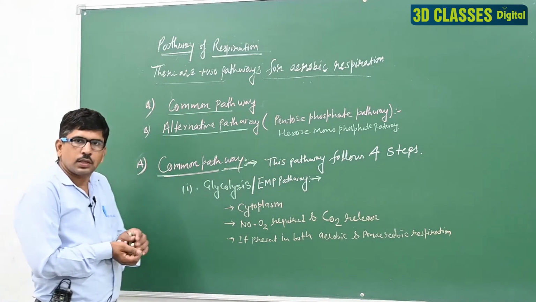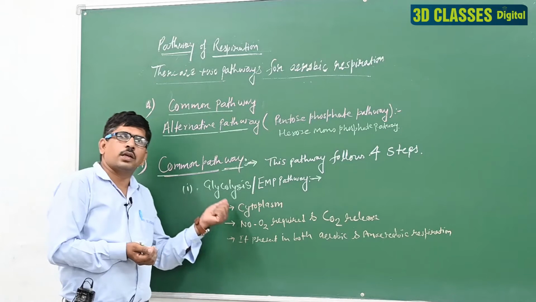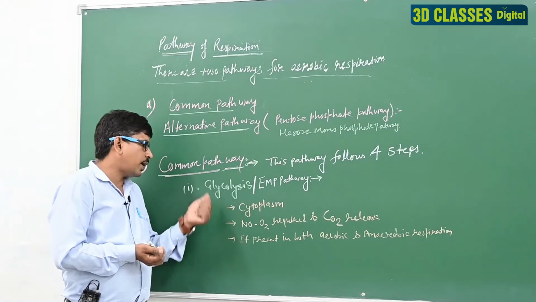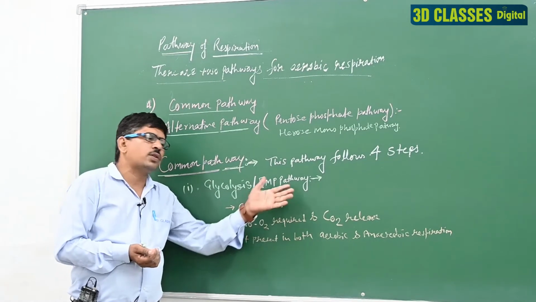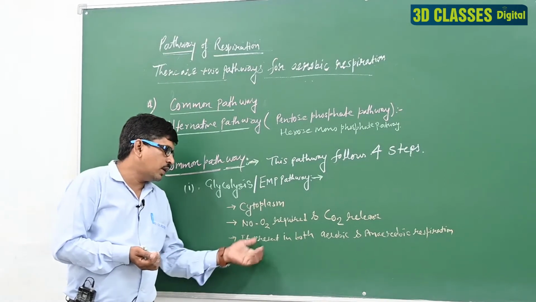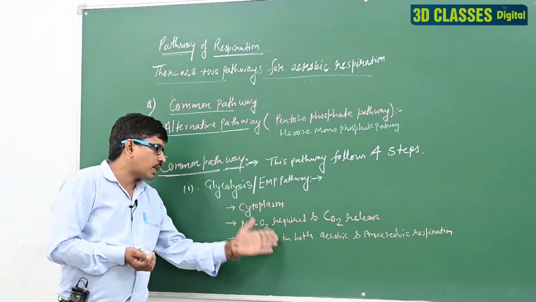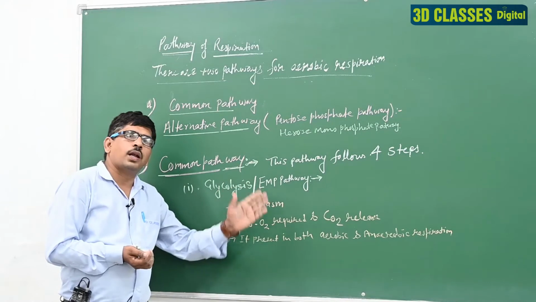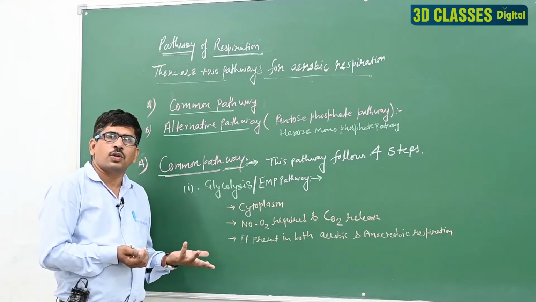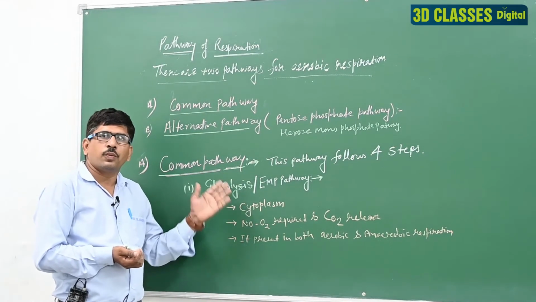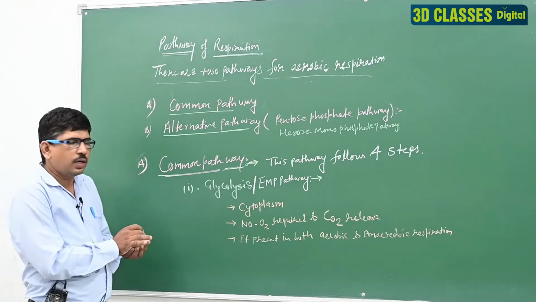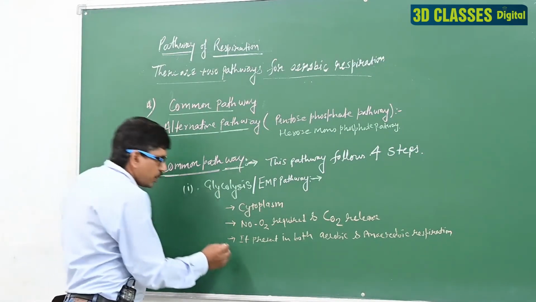These are important things. First, glycolysis occurs in the protoplasm. Second, no O2 is required and no CO2 is released. Third, it is present in both aerobic and anaerobic respiration, because O2 is not required. Clear? It is the common process of both respirations.